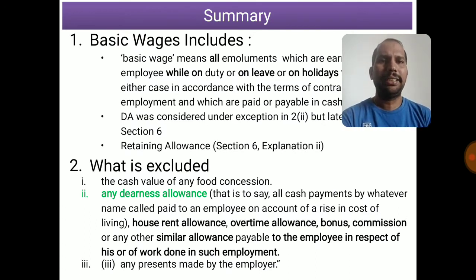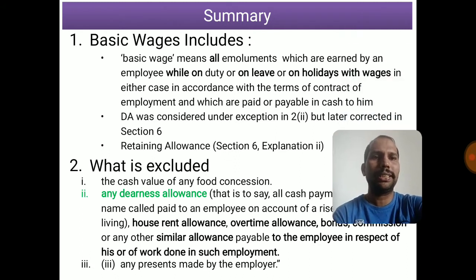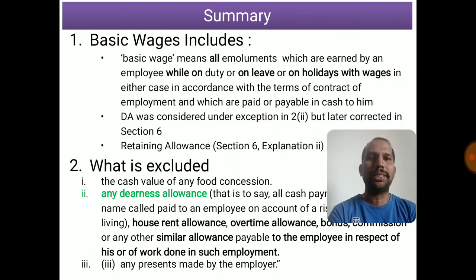On a summary, my summary on these two sections, what is covered under basic wages and what is not considered under basic wages as per the definition of the PF Act that all these years we thought. Now basic wages means all emoluments which are earned by an employee while on duty or on leave or on holiday with wages, in either case in accordance with the terms of the contract of employment, and which are paid or payable in cash to him. DA was considered under exception in 2.2 but later corrected in section 6, and the retaining allowance in section 6 explanation 2. These are the three components which are covered under basic wages.